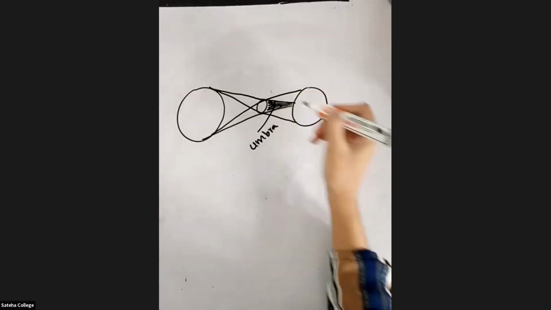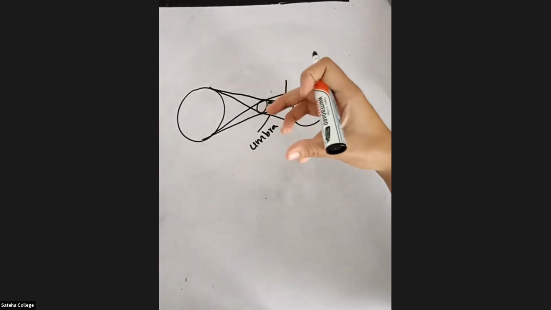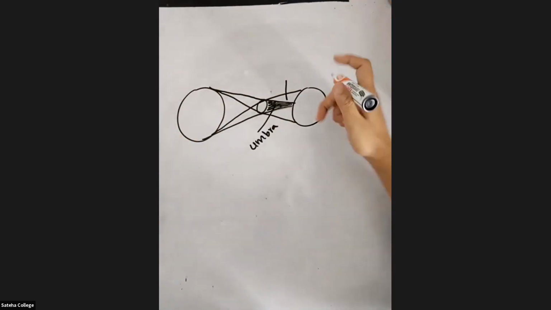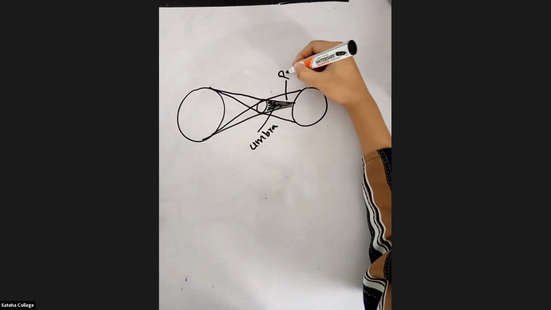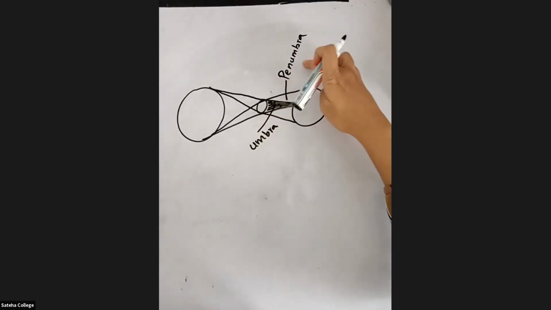This part is the light shadow. It's not a very dark shadow, these areas will not completely become dark. You call it the penumbra. Okay, this is the umbra, this is the penumbra.